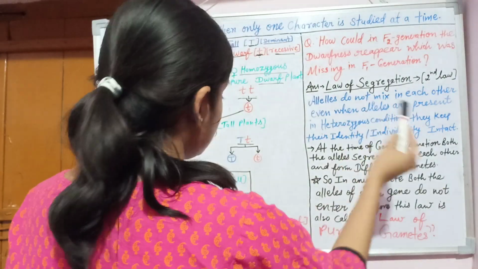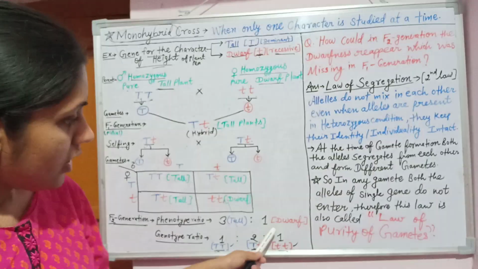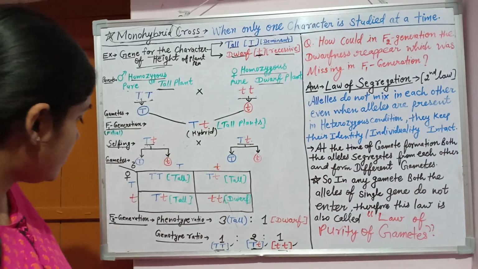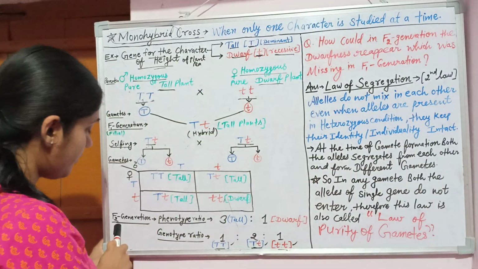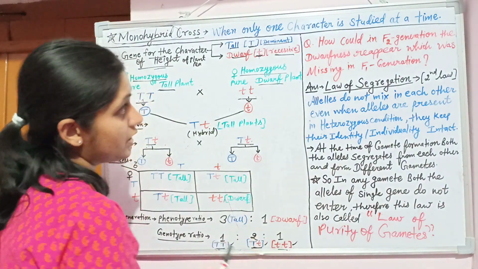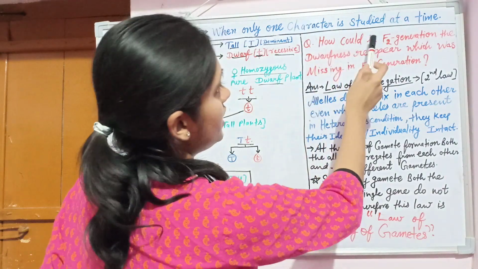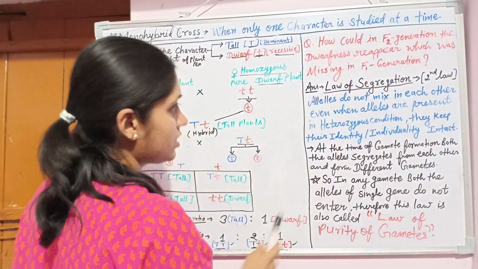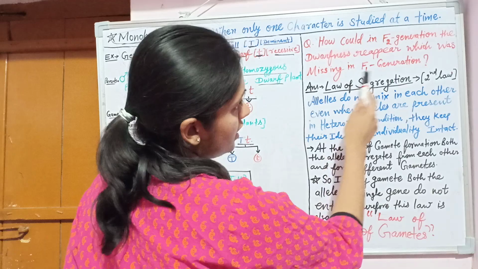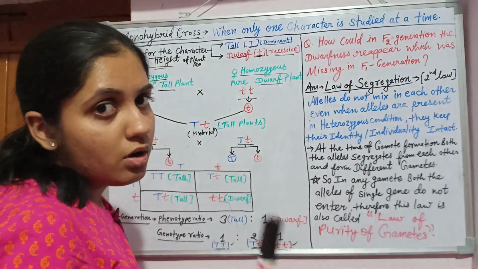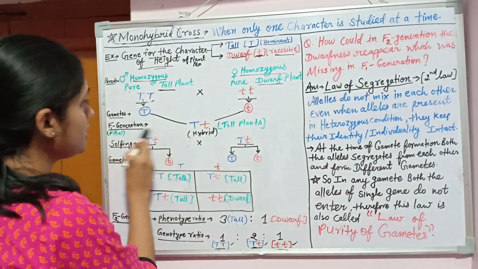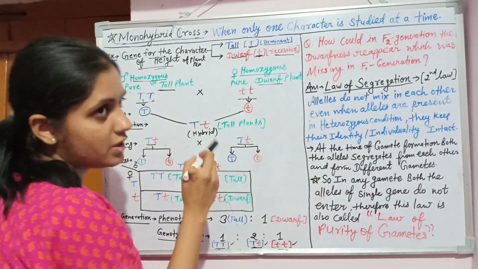To understand this, we must understand that in the F2 generation of the monohybrid cross, the dwarfness has reappeared. So the question is, how could dwarfness reappear in the F2 generation when it was missing in the F1 generation? In the F1 generation, all the plants were tall.